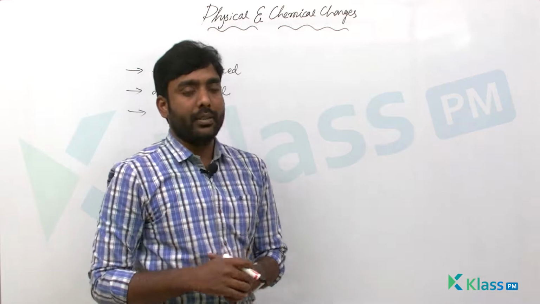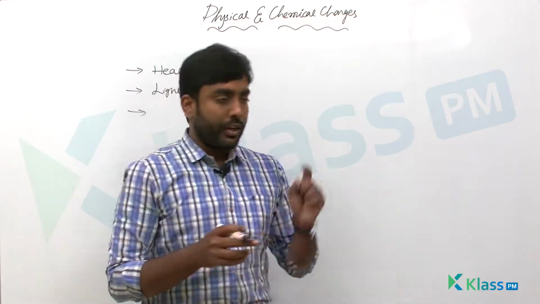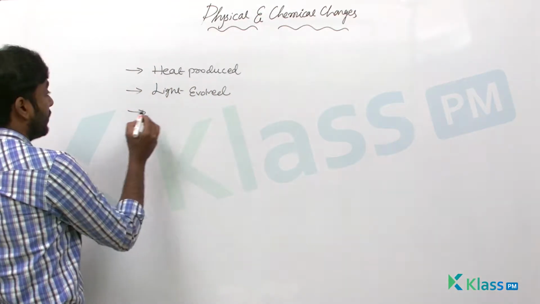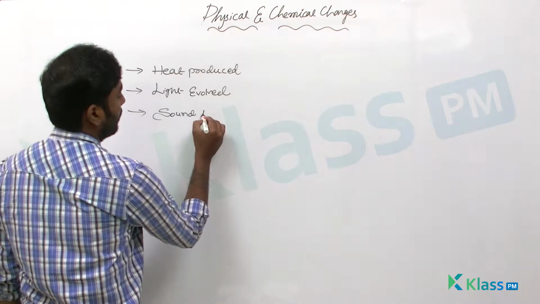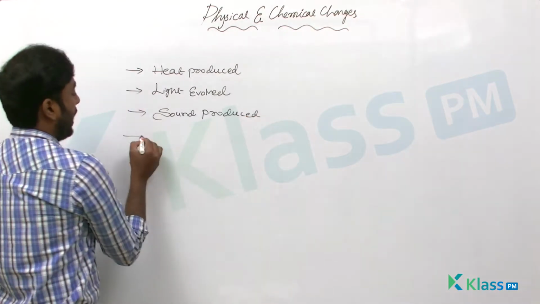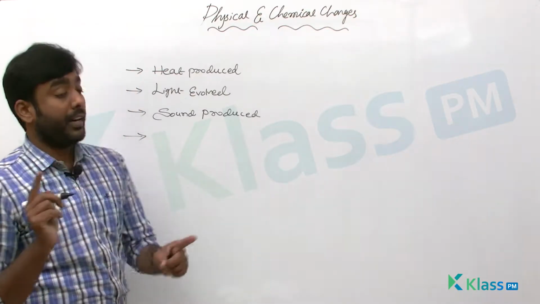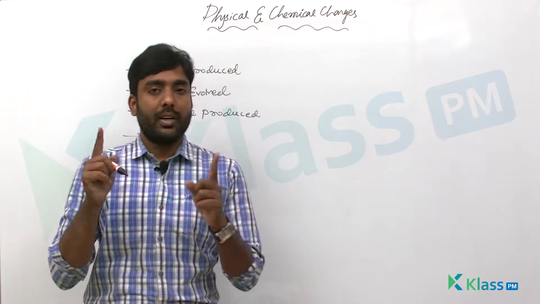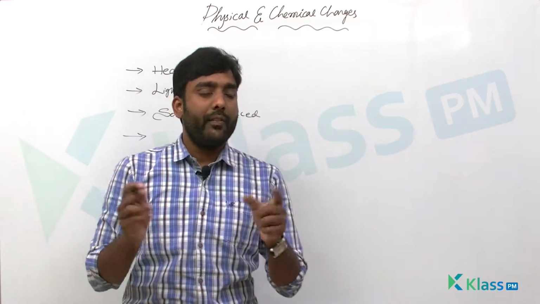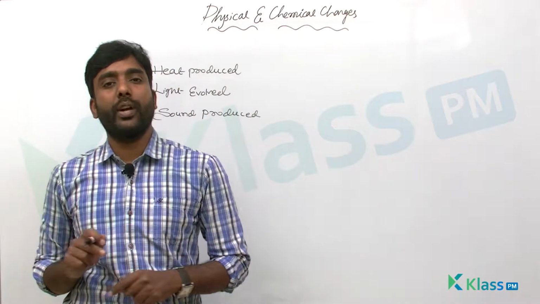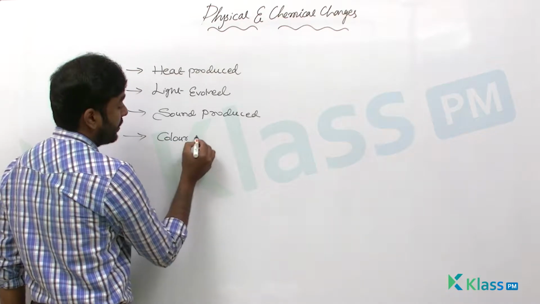Another example is the reaction between vinegar and baking soda. You see that there is a hissing sound, some sound is produced, and also the lime water color has been changed. Another example is the iron and copper sulfate reaction. Copper sulfate was initially blue in color. When you add an iron nail to it, it will turn into green color. Color is changed. So in a chemical reaction, color may change.